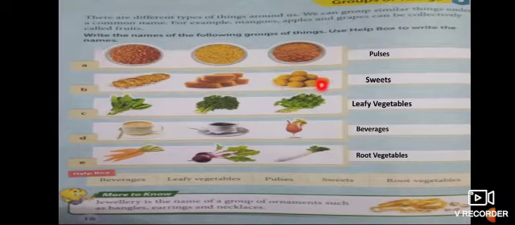These are sweets, so collectively we can say them sweets. Leafy vegetables are given, so collectively leafy vegetables. Tea, coffee, and juice are here. This will be known as beverages. Root vegetables are here. In a group we will say them root vegetables. So let's move to our next chapter.